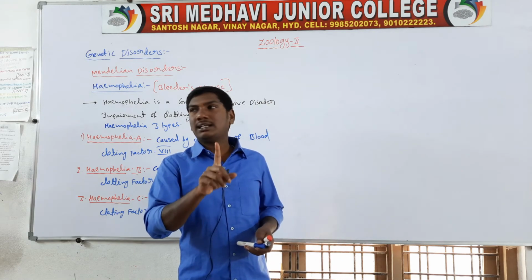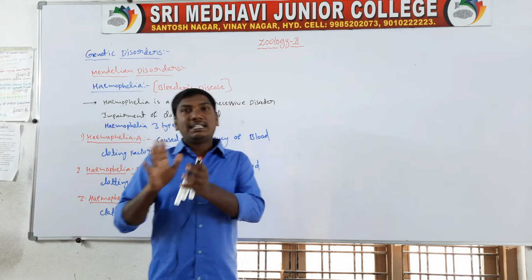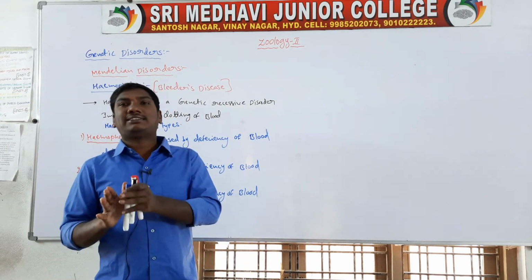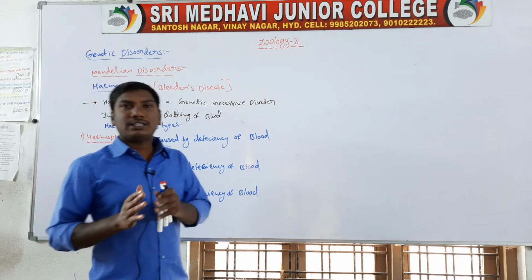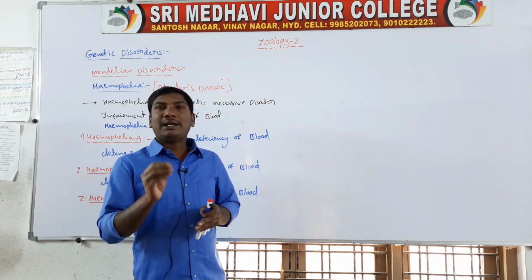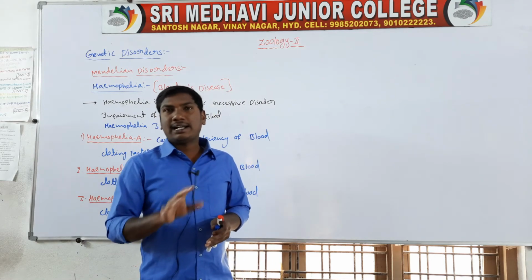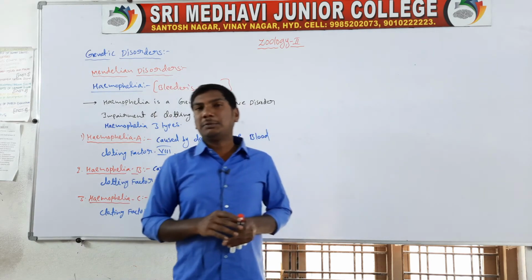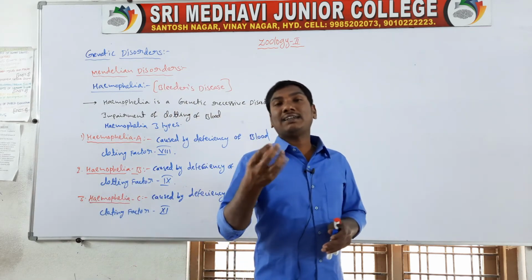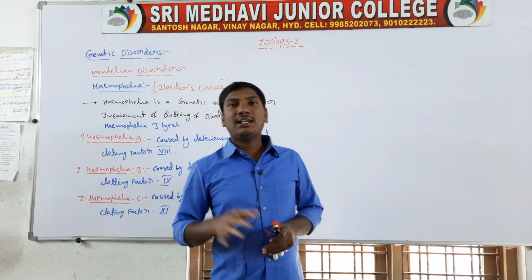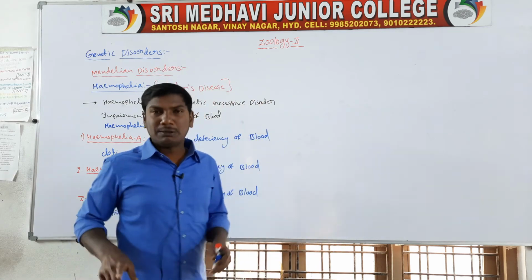First one, hemophilia A. Hemophilia A is caused by the deficiency of blood clotting factor 8. Next disorder, hemophilia B. Hemophilia B is caused by the deficiency of blood clotting factor number 9. Next one, hemophilia C. Hemophilia C is caused by the deficiency of blood clotting factor number 11. So these are the 3 types: hemophilia A, hemophilia B and hemophilia C.